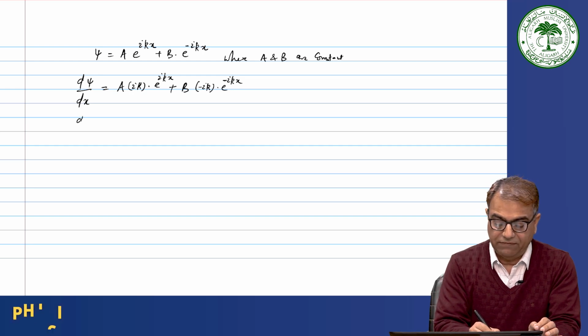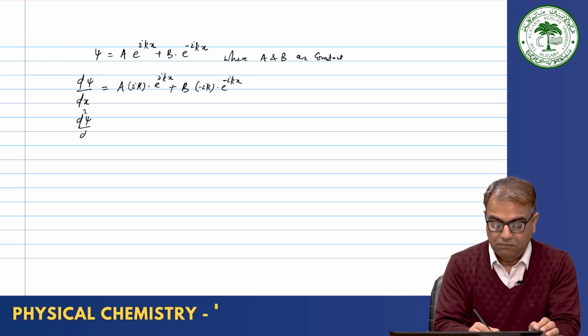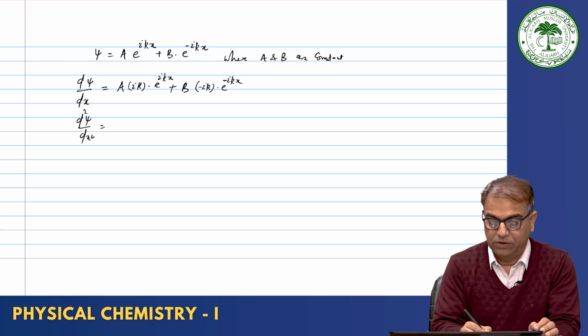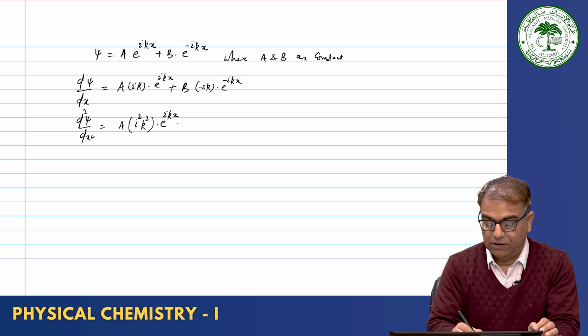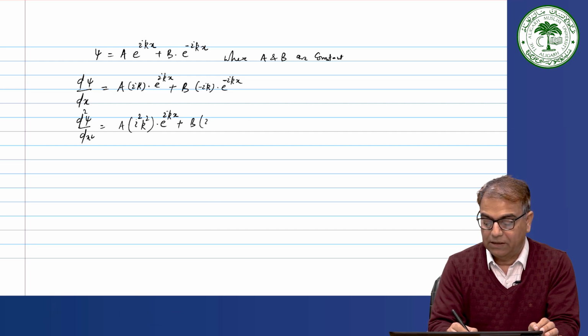Then you do second differentiation, and what do you get? You get a i square k square exponential i k x, then for b, minus and minus will be plus, and again you will have i square k square exponential minus i k x.